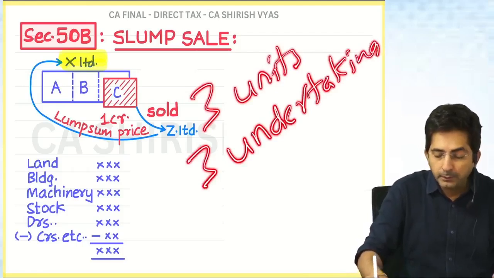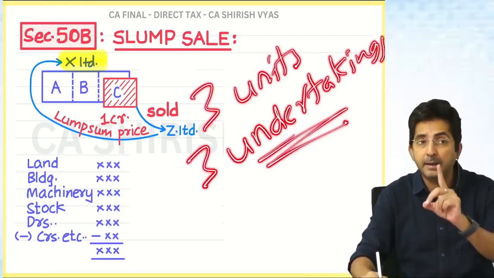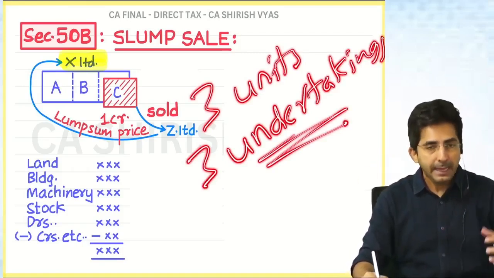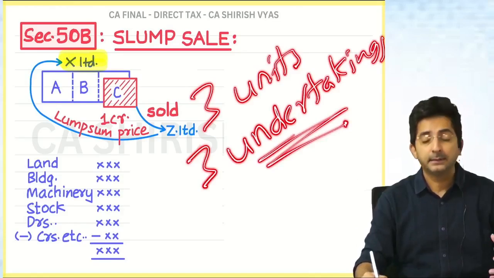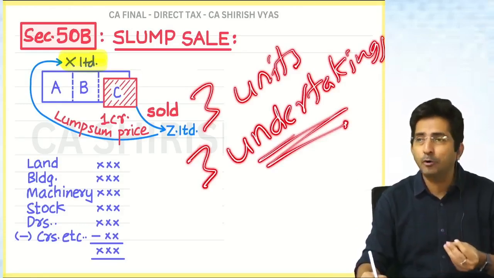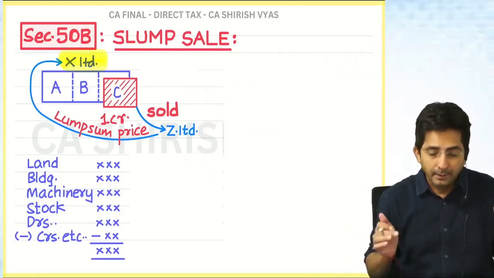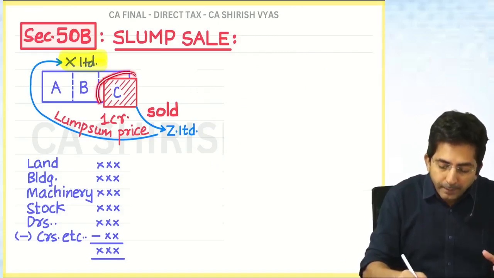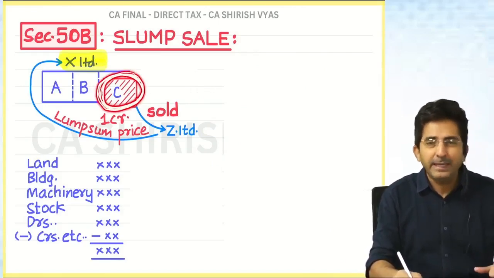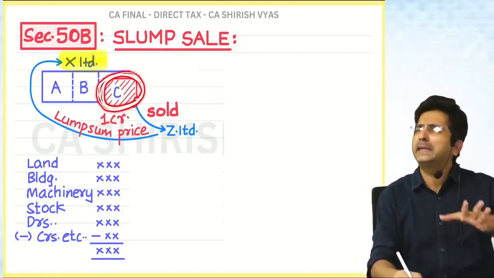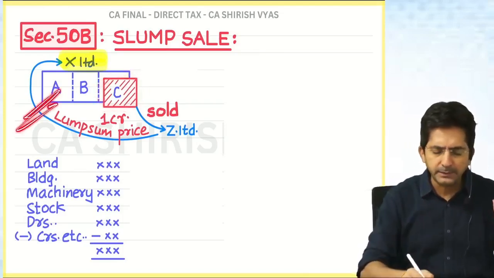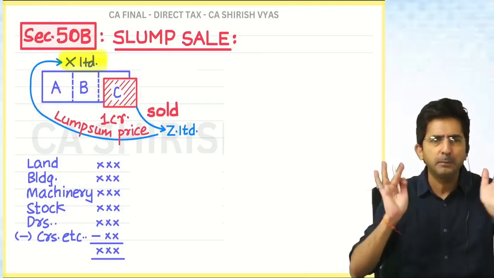Be familiar with these words, because in the exam, they will use such words only. So in proper English, X Limited has 3 units or 3 undertakings. In simple language, they have got 3 varieties of business. Now you know what happened? They are fed up of division C. They felt this division C is continuously making losses. They said, I don't want to carry on this business, I will carry on my business A and business B, and they want to sell business C.